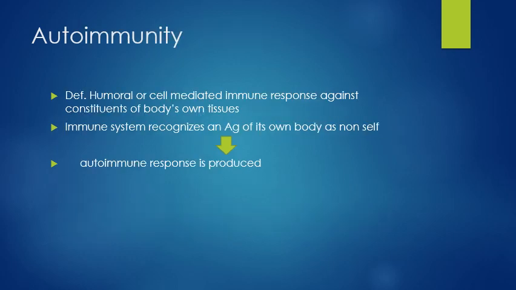Next we are going to see about autoimmunity. What is autoimmunity? It may be a humoral or cell-mediated immune response against the constituents of the body's own tissues. That is, the immune system recognizes an antigen of its own body as non-self. That leads to the production of a response against our own body, which is said to be autoimmunity.